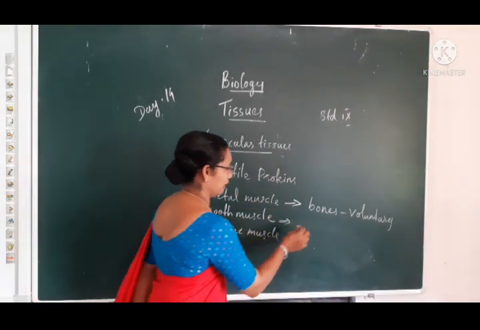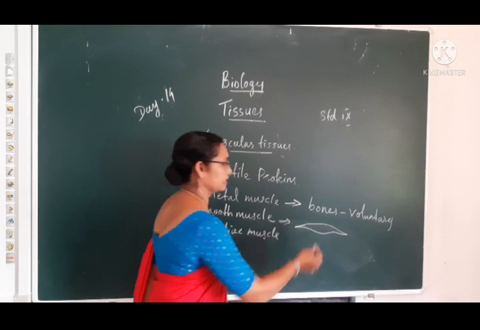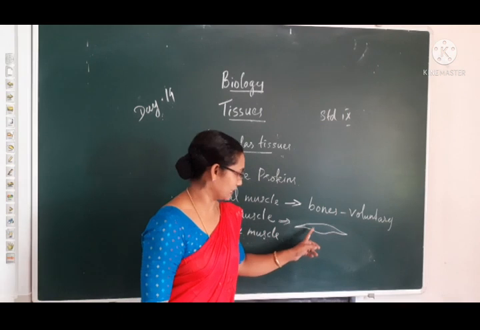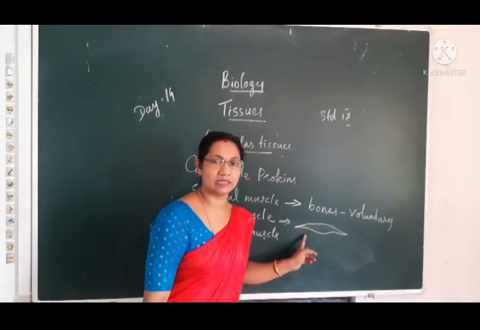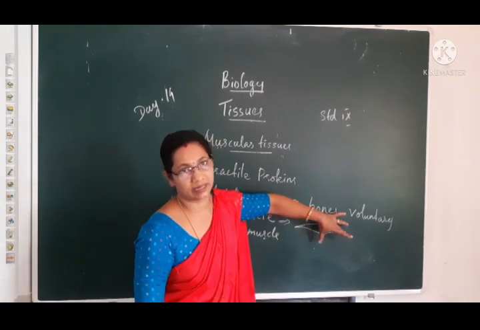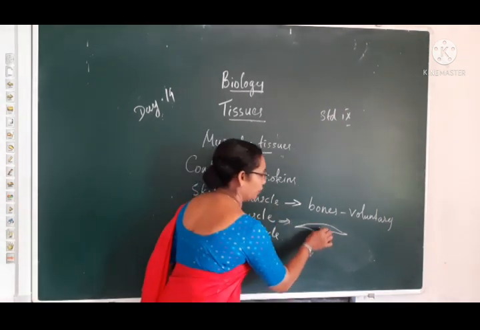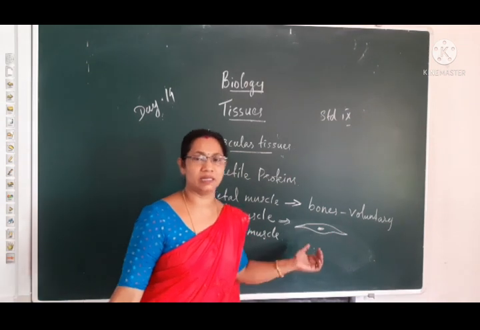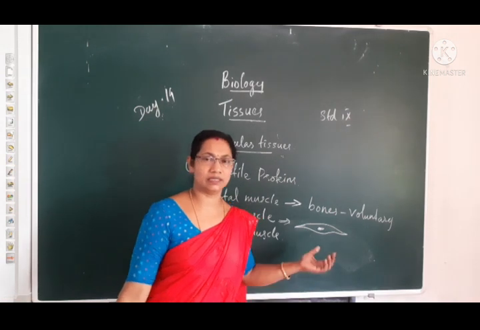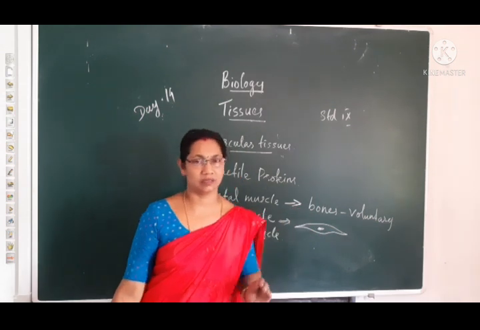And each cell is spindle shaped. Each cell of smooth muscle is spindle shaped. Spindle shaped means broad at the middle and pointed at both ends. So that shape is the spindle shape. And uninucleate, a single nucleus present in the center of the cell. And it is also unbranched. So each cell is spindle shaped, uninucleate and unbranched.